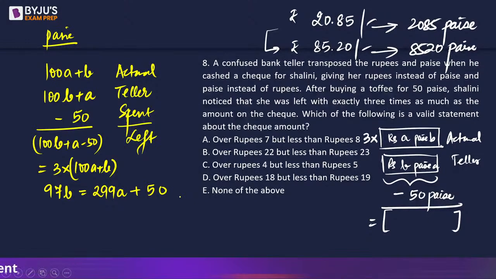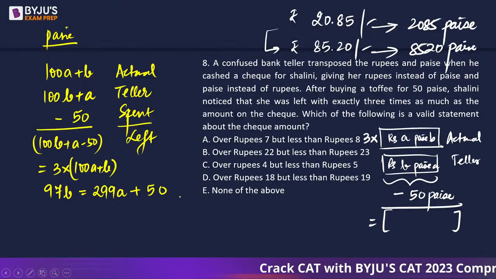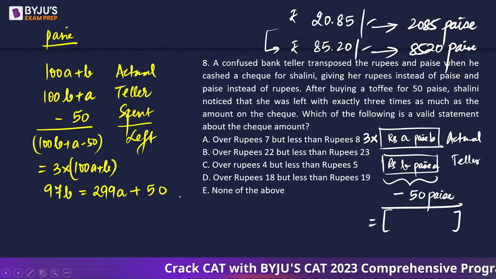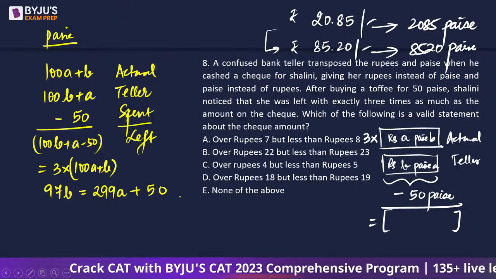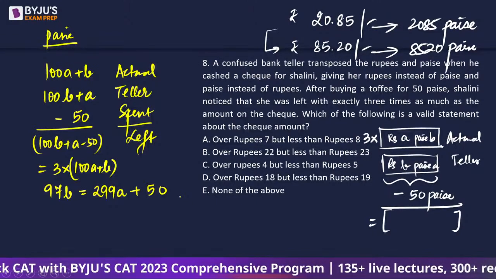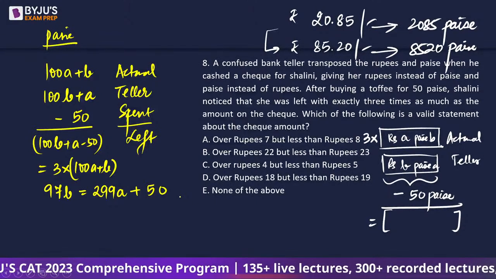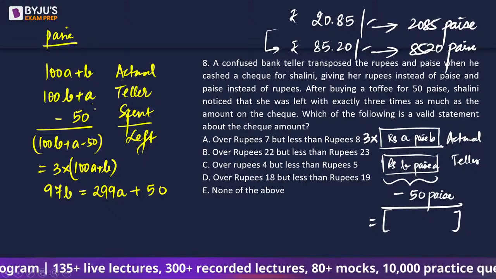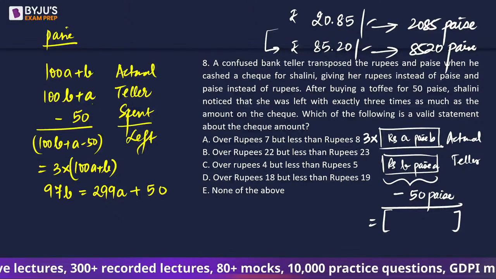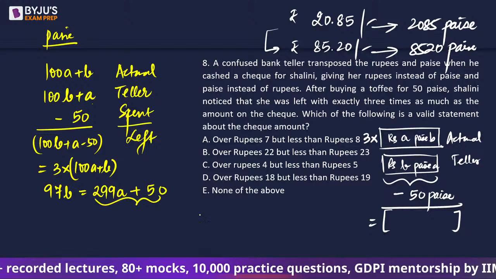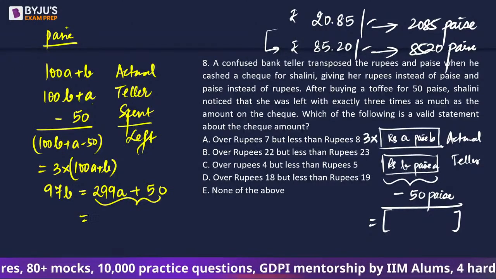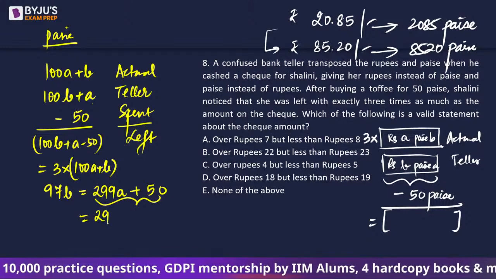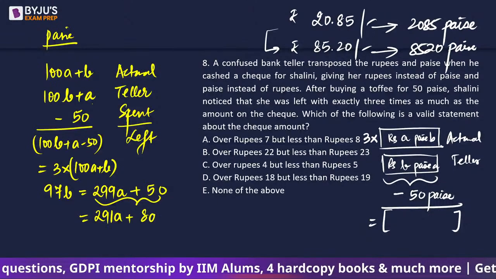अब ये आपको ध्यान रखना पड़ेगा that b cannot be more than that. B cannot be more than 99, because if b is more than 99 तो 99 पैसे वो रुपीस में कन्वर्ट हो जाएंगे. Same is the logic with A. A cannot be more than 99 because A is also पैसे sometimes. दोनों ही 99 से कम है. 99 rupees 99 पैसे से कम है. So looking at this, we can say that my RHS should be in the multiple of 97. So 97 into 3 is going to be 291A plus 8A plus 50.